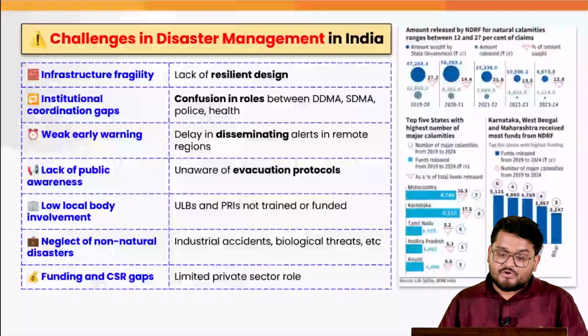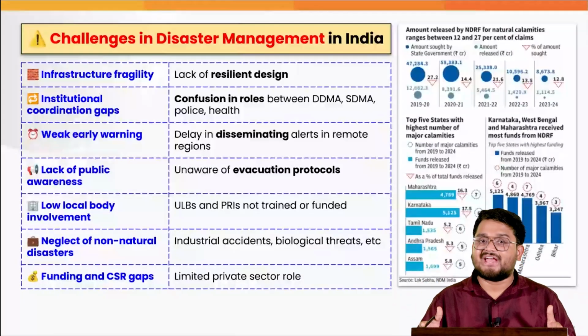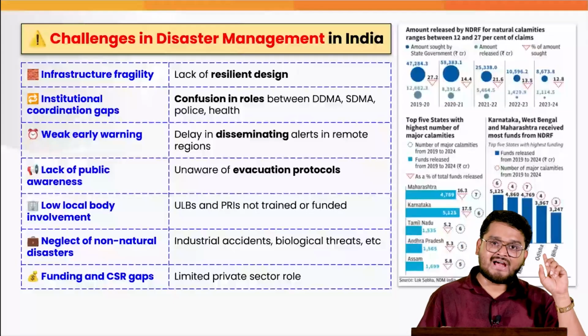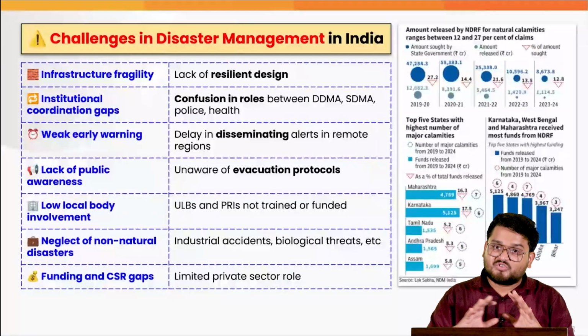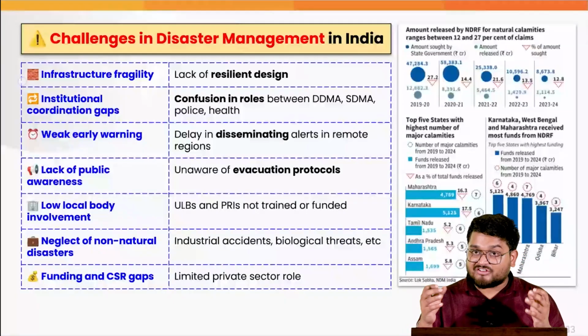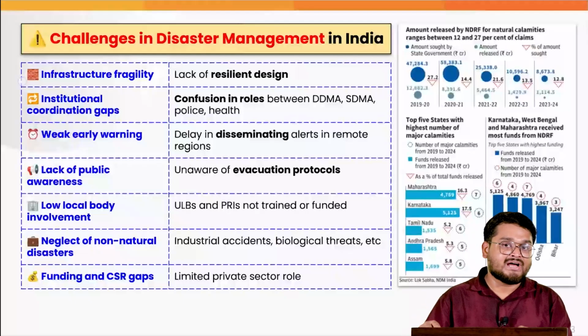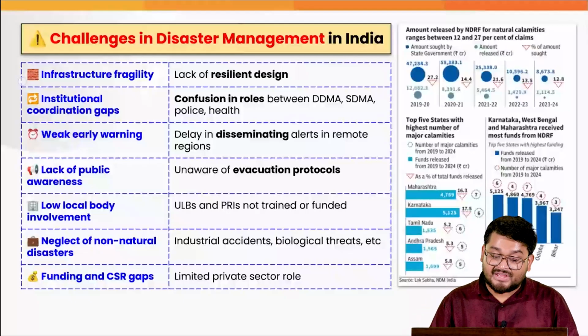And that is where we now have to understand some common challenges that India faces in disaster management. We have seen two cases, where one is a natural disaster and another is an anthropogenic disaster. Now these two kinds of disasters pose some true realities for the country, because India over a period of time has been seeing so many disasters, and that is why let us look at some challenges briefly.